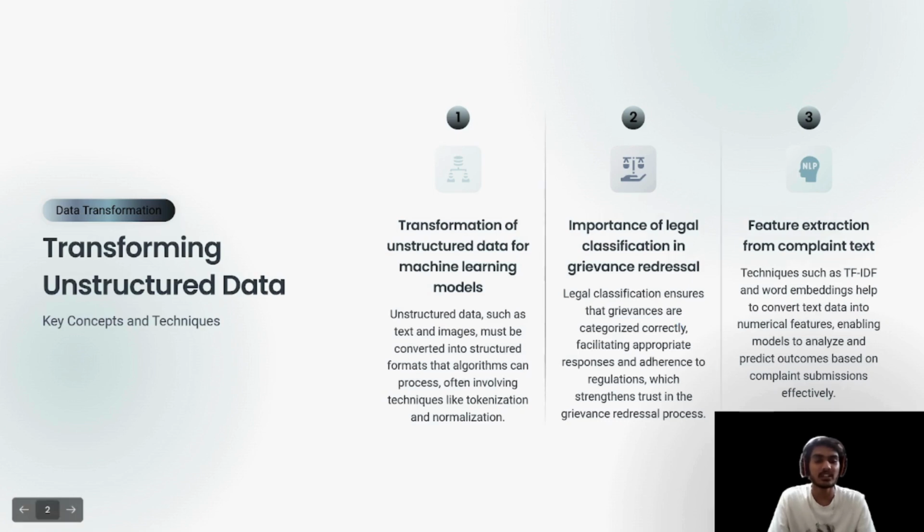Importance of legal classification in redressal. Legal classification ensures that grievances are categorized correctly, facilitating appropriate response and adherence to regulation, which strengthens trust in the redressal process. Feature extraction from complaint text. Techniques such as TF-IDF and word embedding help to convert text data into numeric features, enabling models to analyze and predict outcomes based on complaint submissions effectively.